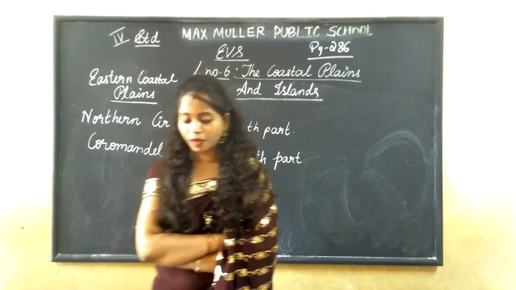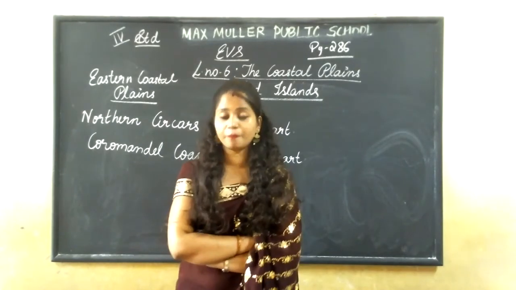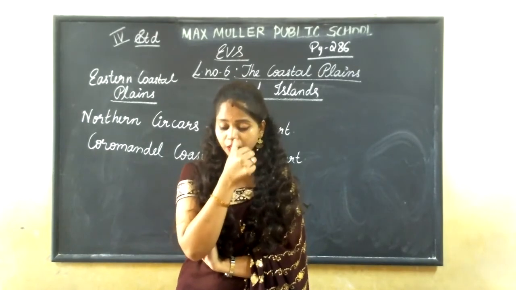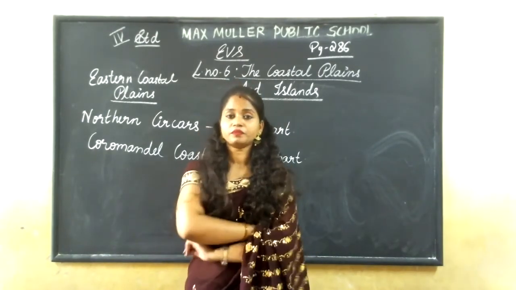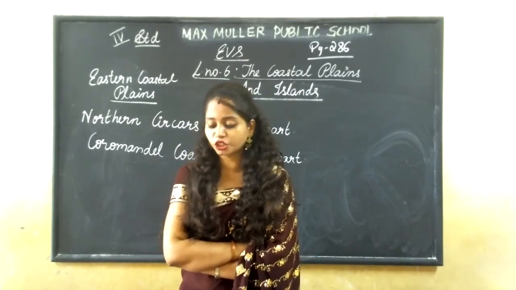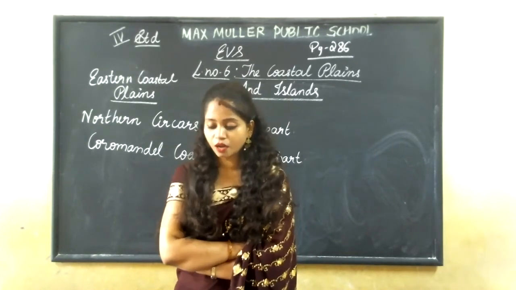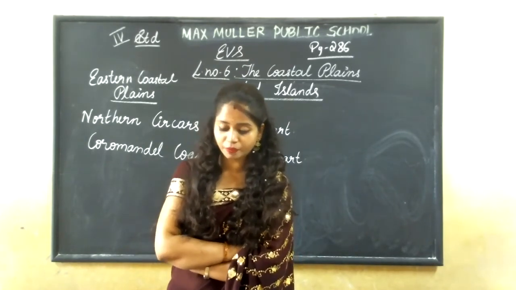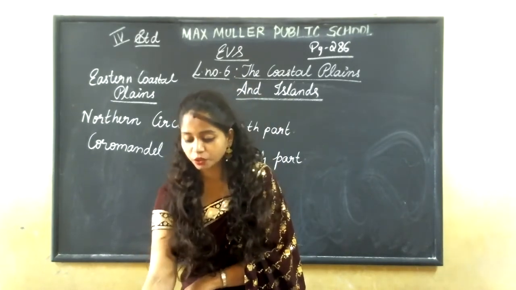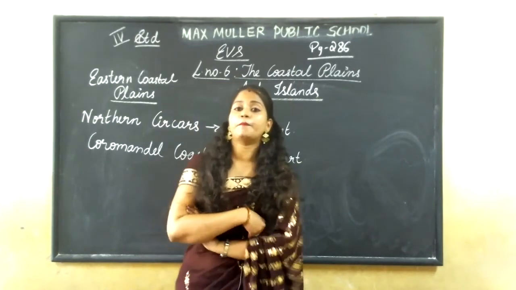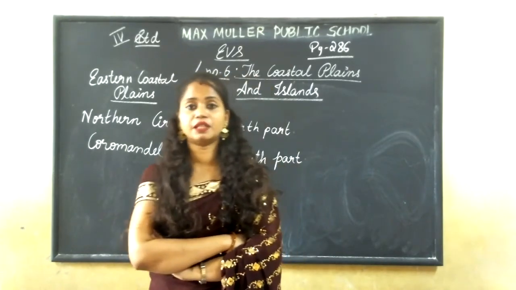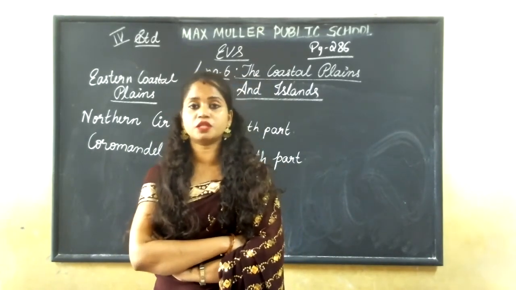And some of the states covered by the western and eastern coastal plains, only some parts of the states, not fully, are Gujarat, Maharashtra, Goa, Karnataka, Kerala, West Bengal, Odisha, Andhra Pradesh, Tamil Nadu and Puducherry.